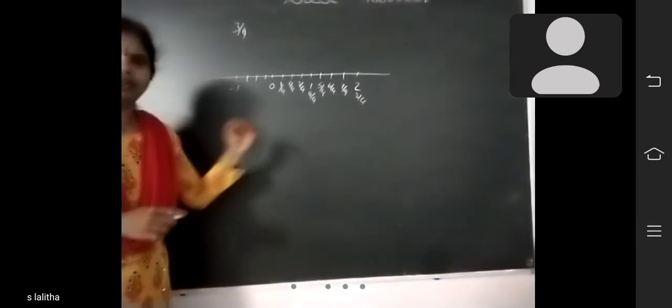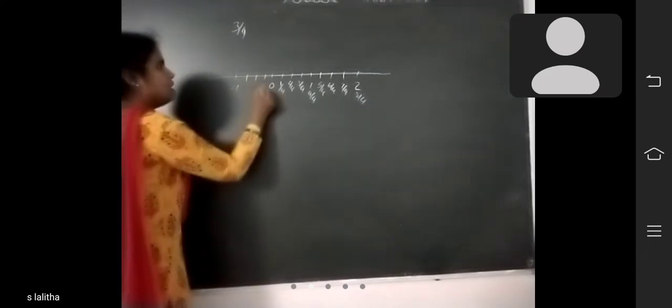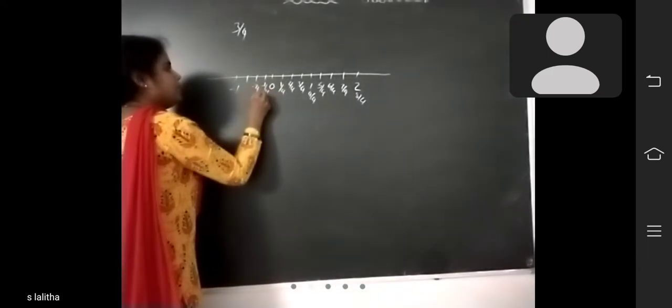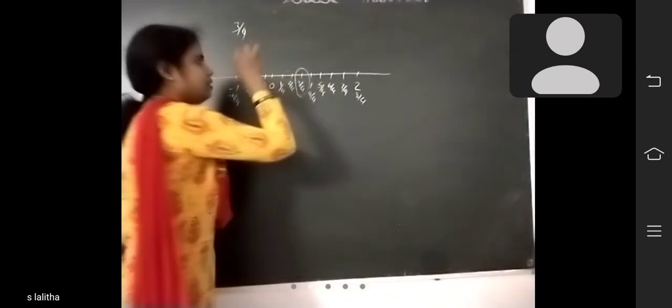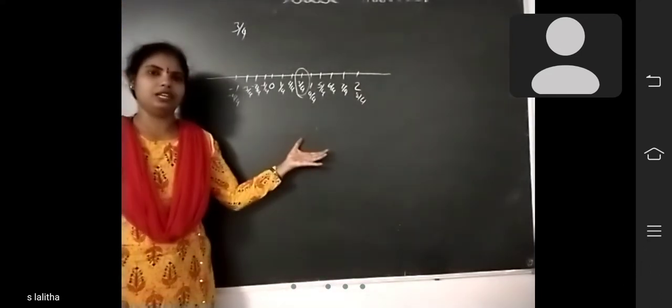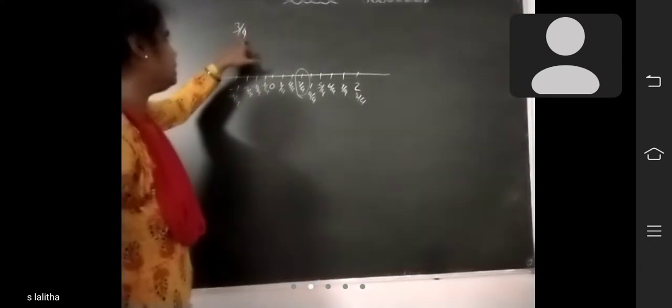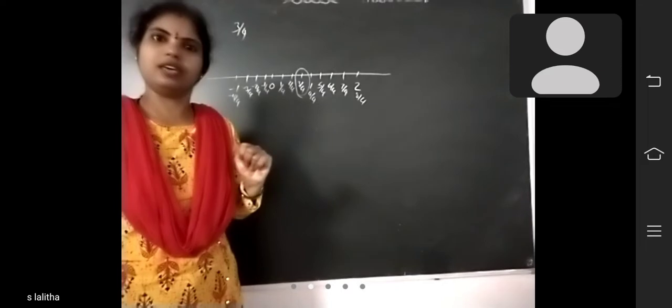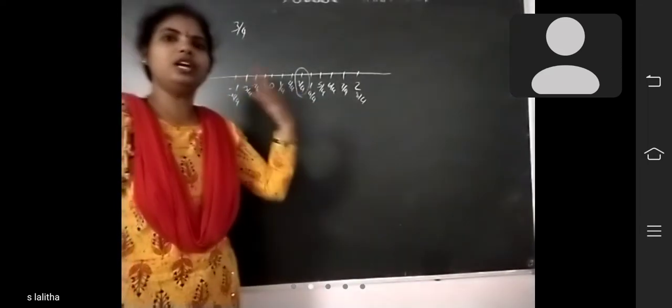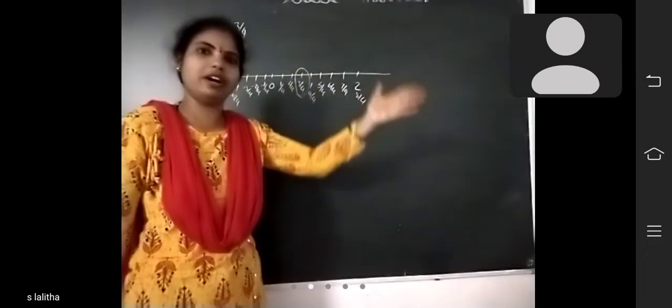Did you understand how to divide, children? Like that negative also: minus 1 by 4, minus 2 by 4, minus 3 by 4, minus 4 by 4. Now can you represent 3 by 4 on the number line? Yes, here 3 by 4 is there. Like that you have to represent on the number line. First you have to check the denominator. Here 4 is there, so you should divide into 4 parts. Suppose 2 is there, you should divide into 2 parts. Suppose 5 is there, you should divide into 5 parts. Did you understand? That is the representation on the number line.